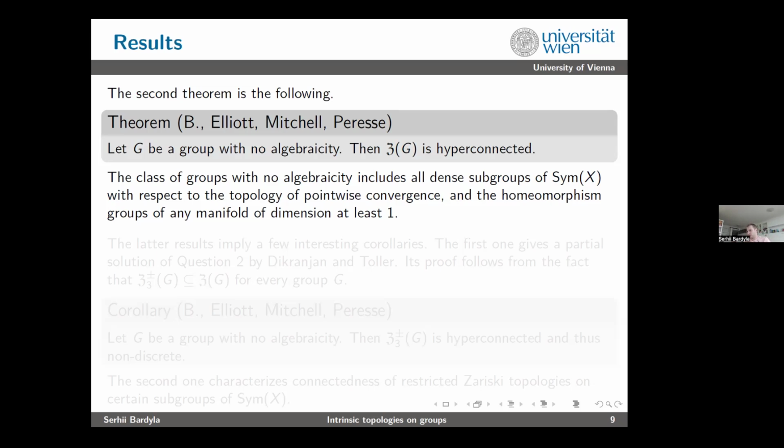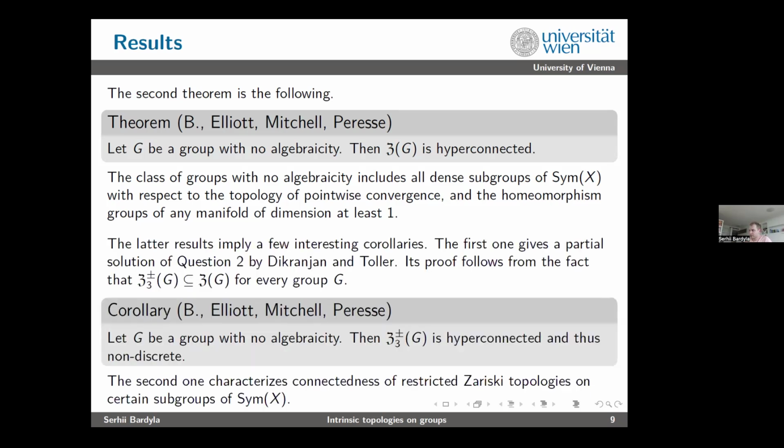For example, the homeomorphism groups of any manifold of dimension at least one have no algebraicity. Also, some automorphism groups of the random graph have no algebraicity. Good. So the latter result about hyperconnectedness for groups with no algebraicity implies a few interesting corollaries.